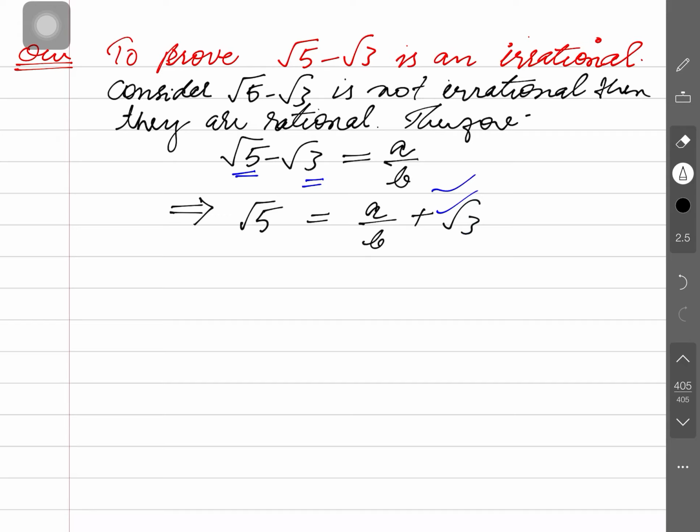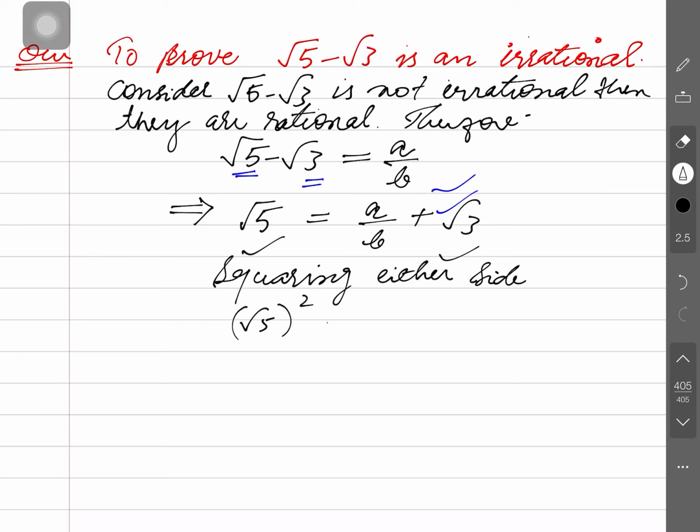Further, irrationality is appearing on either side here, so you just make the square of that, squaring either side. Squaring either side, we get root 5 whole square and a by b plus root 3 whole square.